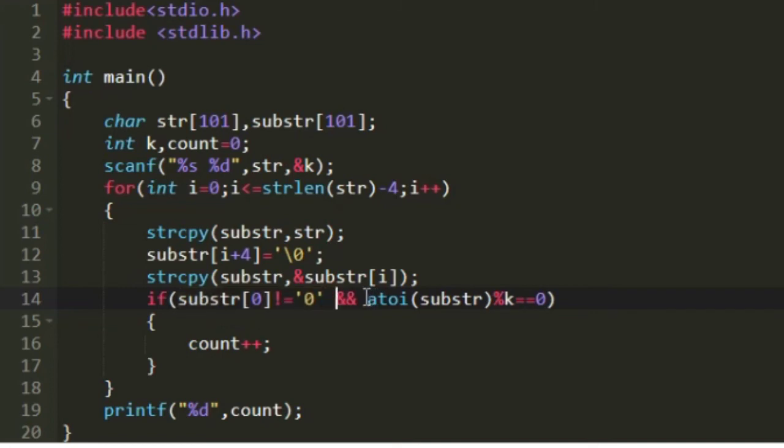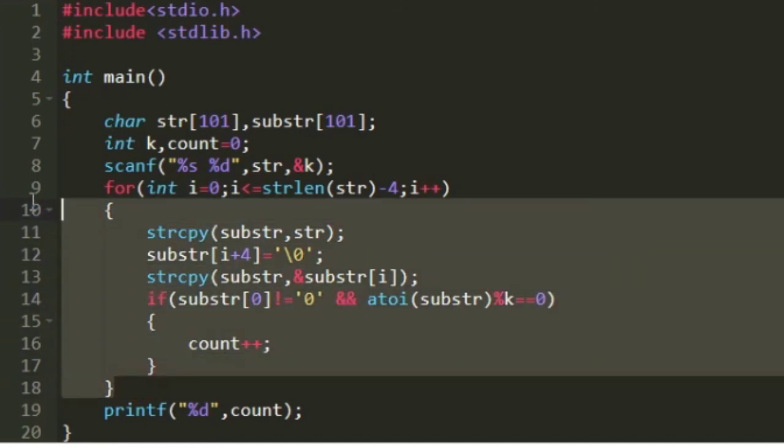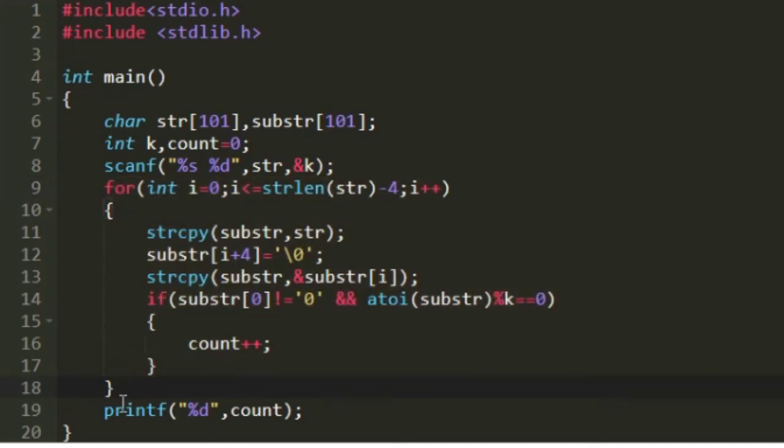I am including an ampersand condition, and now we have to convert this character array into an integer. I am using the function atoi, which converts the character array into an integer. If the 4-digit integer is also divisible by k, then we increment the value of the variable count. So as per the condition, if substr does not have any leading 0 and it is divisible by k, we increment count.